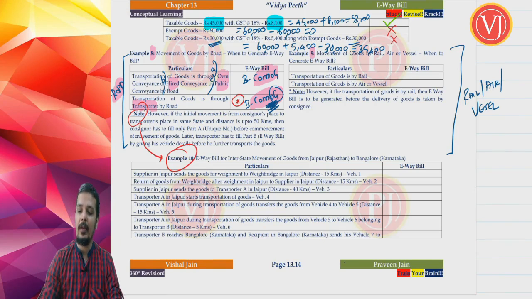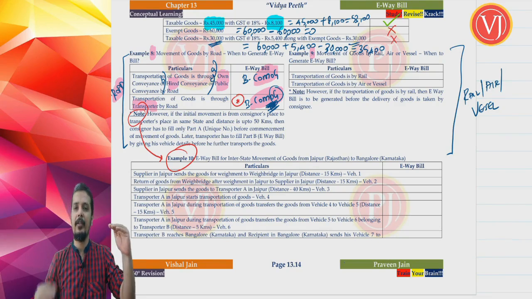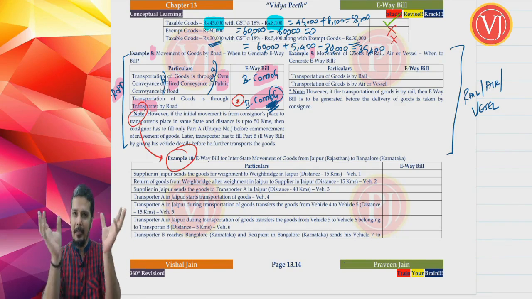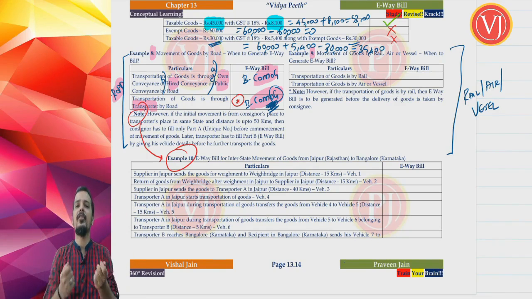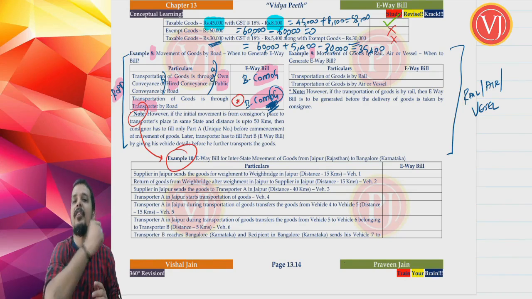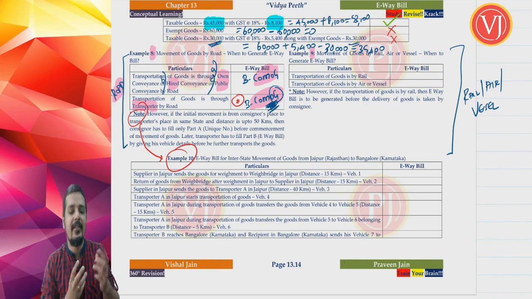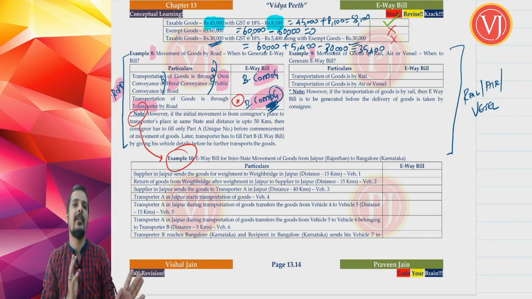Right. If I were to summarize this, when the movement of goods is by road, whether by your own conveyance, hired conveyance or public conveyance, or whether through transporter, the base answer is the same. You have to generate e-way bill before the commencement of movement of goods, before the movement of goods starts. For transporter category, there is a small relaxation which we will understand in example 10.